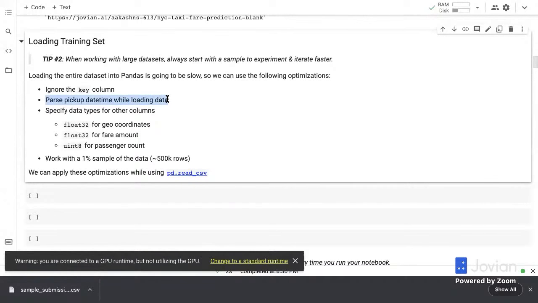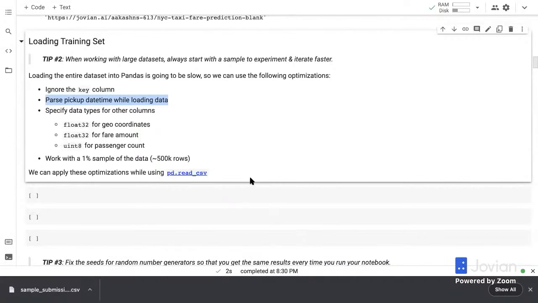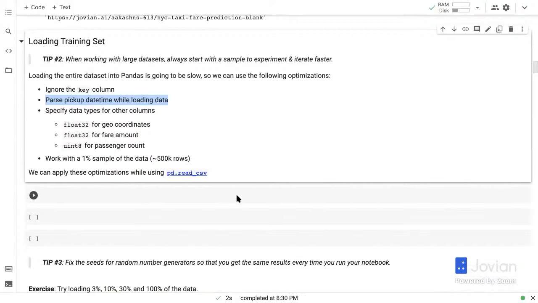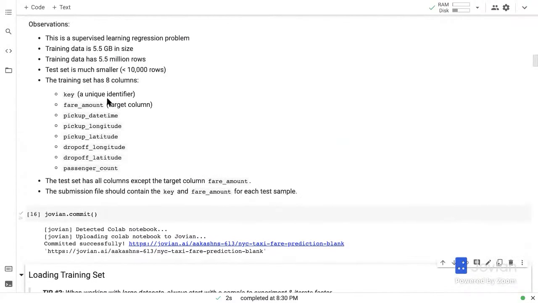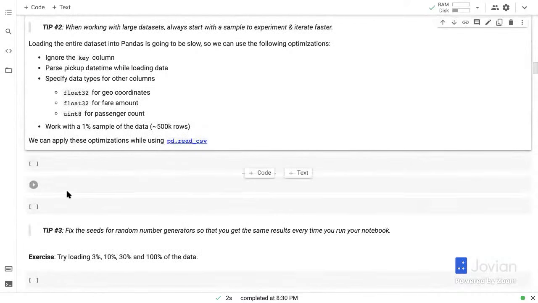We are going to parse pickup date time while loading the data. Pickup date time is a date time column and Pandas has a special way of dealing with it. We can just inform Pandas and that makes things faster. And we're going to specify data types for the particular columns so that Pandas doesn't have to try and figure out after looking at all the rows. And that is going to, again, speed up things significantly. So with that, let's set up this data loading.